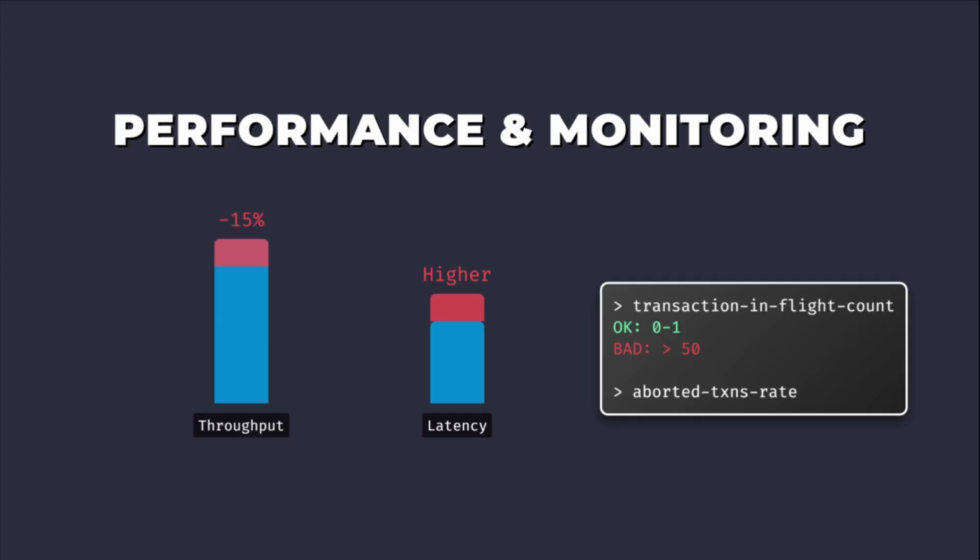Monitoring transactional health requires tracking specific metrics. Watch the producer's transaction in-flight count to detect producers that are failing to commit or abort. High counts indicate potential resource leaks or application deadlocks. On the broker side, monitor the transaction coordinator's response times and the number of aborted transactions. Frequent aborts suggest application instability or inadequate transaction timeout settings.